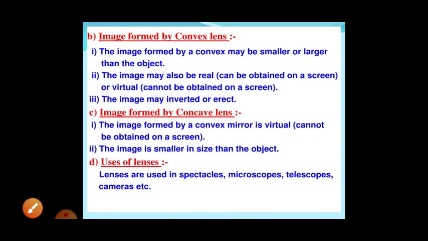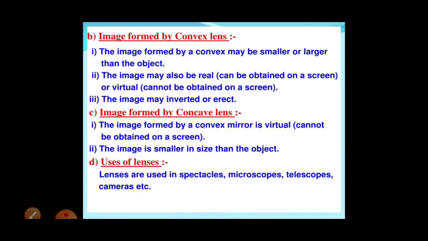Now, the image from the convex lens. In a convex lens, the image can be smaller or larger. It depends on where you are keeping the object relative to the focal length. It can be real or virtual, and the image can be inverted or erect. But in a concave lens, the image will always be virtual, and the size of the image will be smaller.